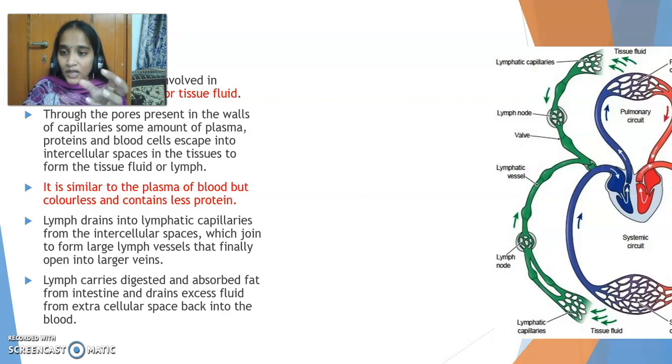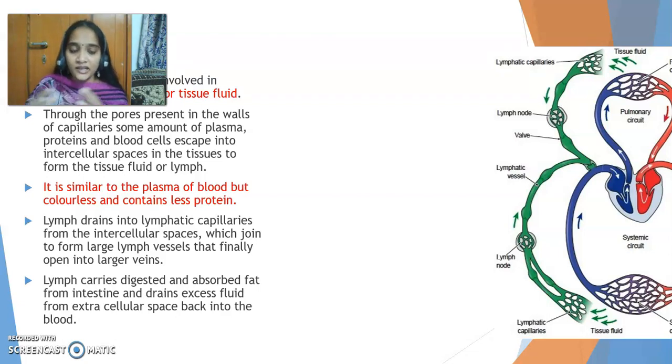Some amount of plasma, proteins and blood cells will move out of these capillaries into the surrounding cells. So if you see here, in a tissue, from these capillaries some plasma, some protein, some blood cells escape into the spaces between the cells, and they form a fluid which is called lymph. Now it is similar to the plasma of blood, but it is colorless and it contains less protein. When you compare with blood plasma, the lymph is similar, but it is colorless because there is no RBC coming out of it, and it contains less protein.